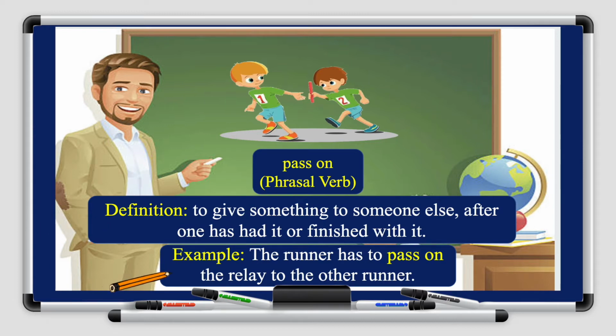So for example, the runner. If you take a look at the picture, the runner has to pass on the relay. The relay is the thing that he's holding in his hand. So he has to pass on the relay to the other runner. So he has to give it to the other runner.